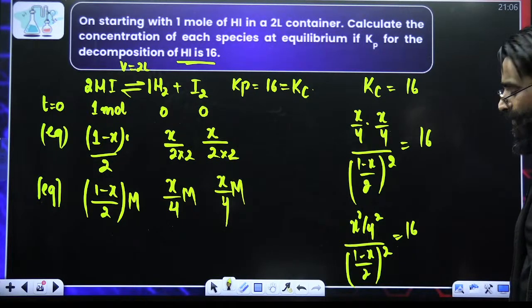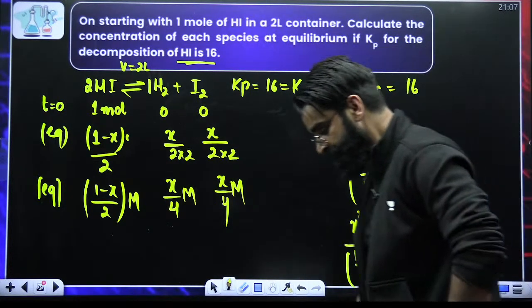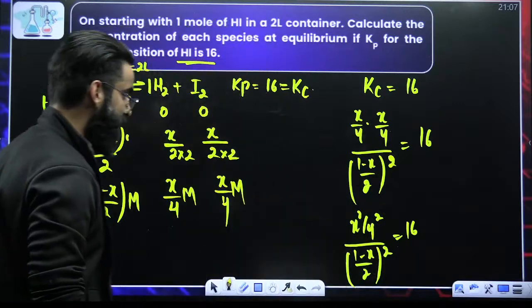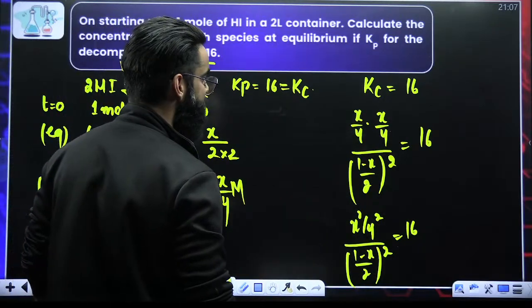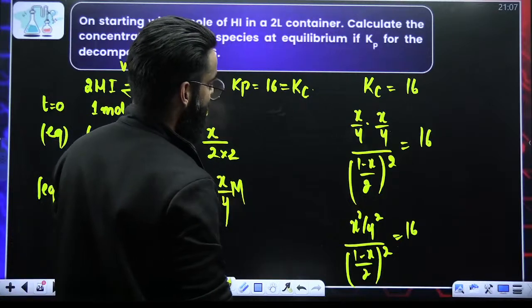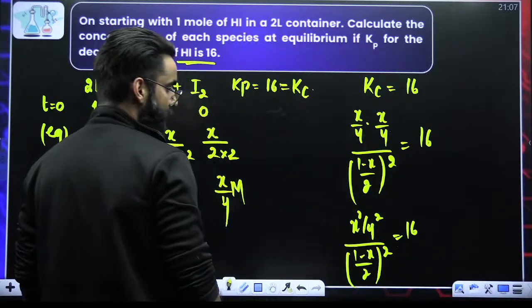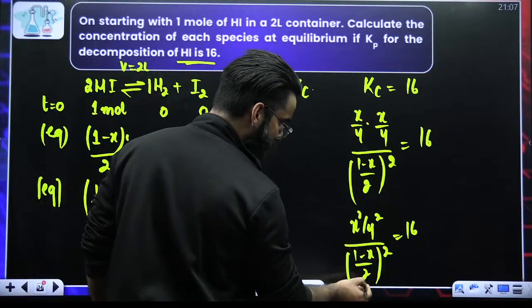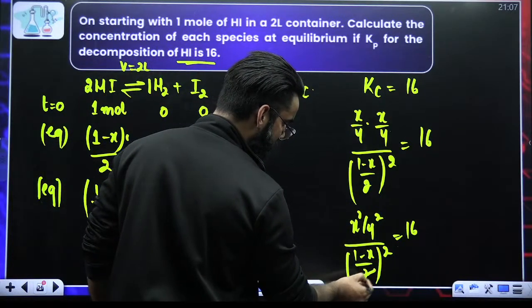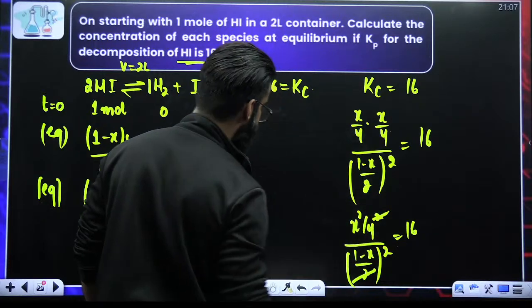Perfect. Now, a bit of calculation is needed. Correct? Now, how would you calculate this particular term? For that, I need some space. I should have written all this here. Anyways, let's try to solve this. First of all, 2 square is 4, so one of the 4s gets cancelled out.